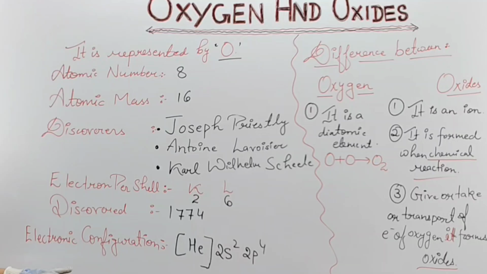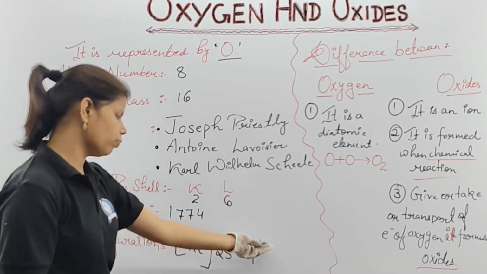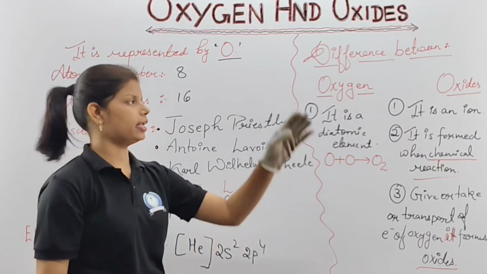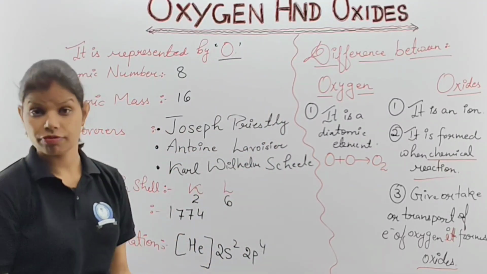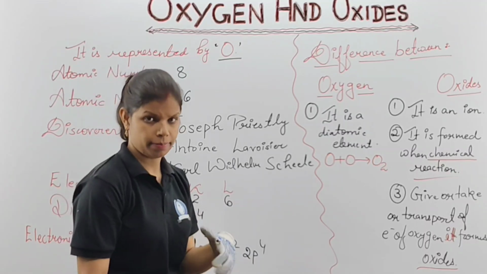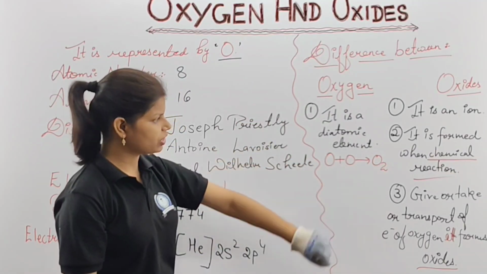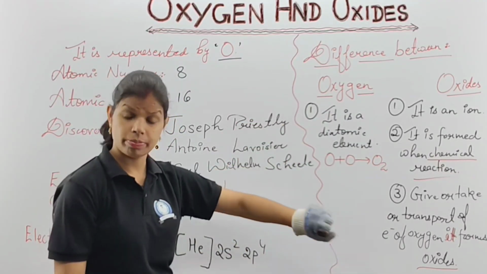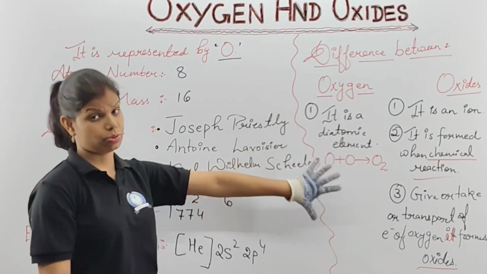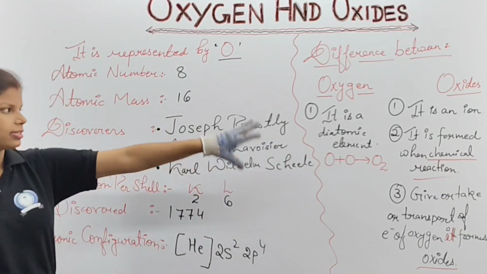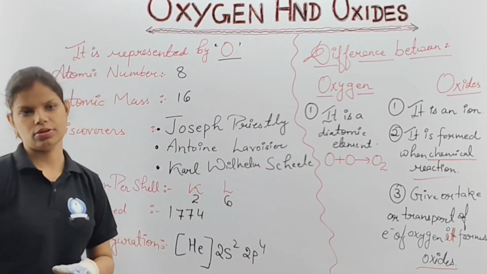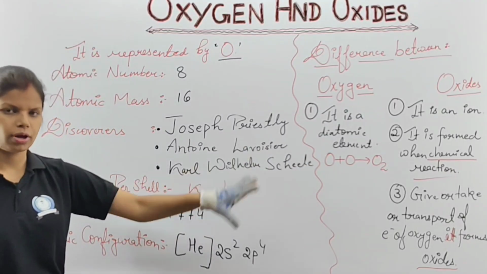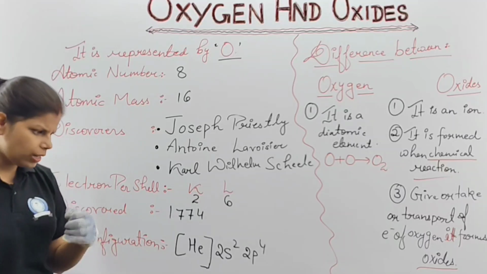Okay. Now moving on to the next part of yours, you can see electronic configurations. Helium is 2, 2 plus 2, 4, 4 plus 4 we have 8, and the electronic configuration is 8. Again and again I am telling you to recall because you are at the stage of learning and here you have to understand the things properly. Clear, no? Now the difference which I have taught is not that important. It's not asked directly in the examinations. Please don't think like that. What they are going to ask is simply what is the difference; for your reference, that is how you are going to understand the topic. That is for your reference I am giving. Clear? Now next point you will write.